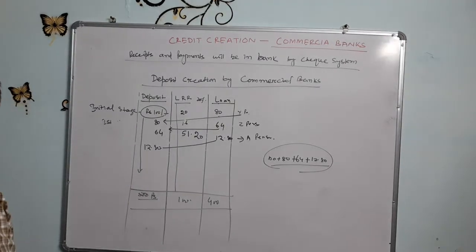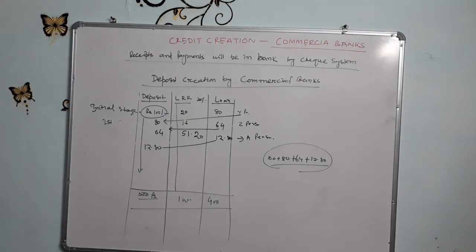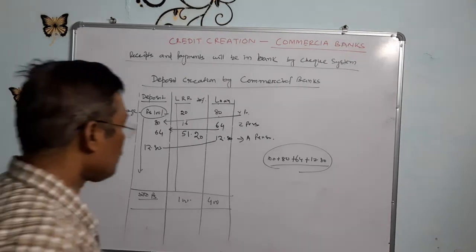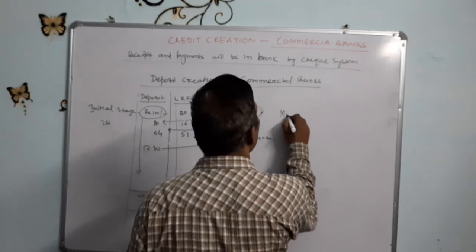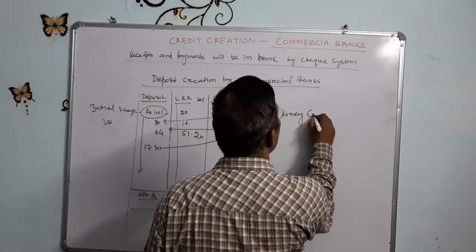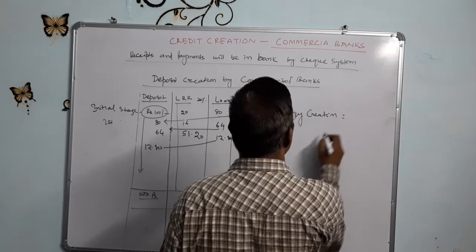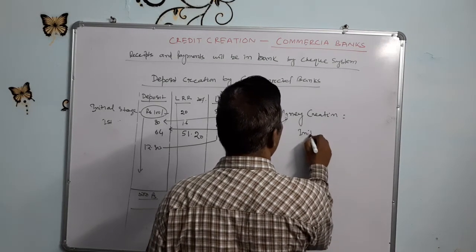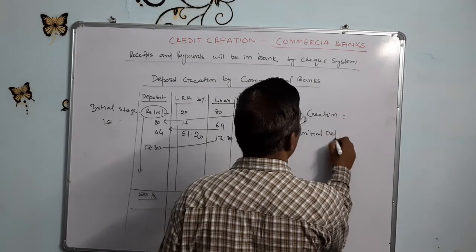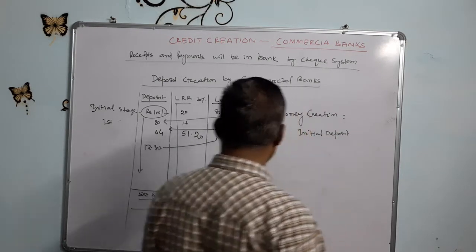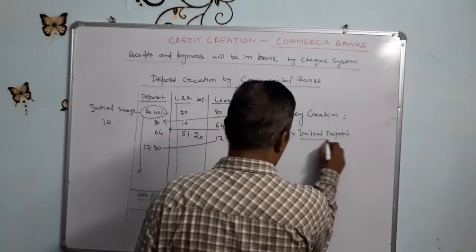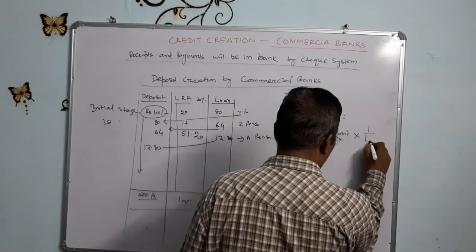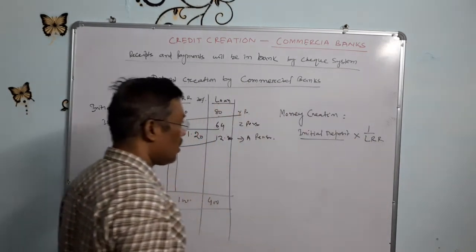There is one calculation, that is called money creation: money creation equal to initial deposit, our initial deposit is 100, into 1 by LRR, legal reserve ratio.